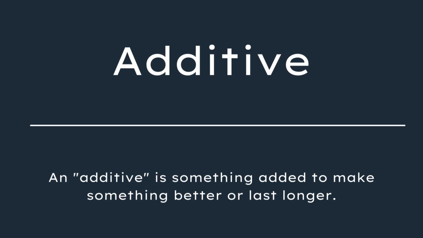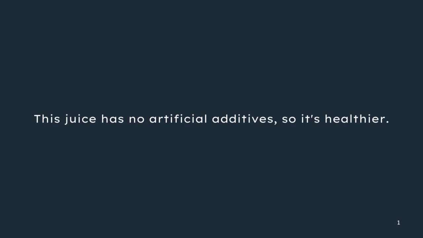Additive. An additive is something added to make something better or last longer. Example sentences. This juice has no artificial additives, so it's healthier.